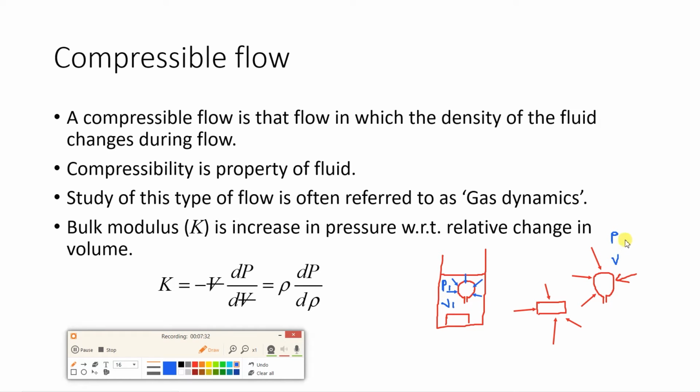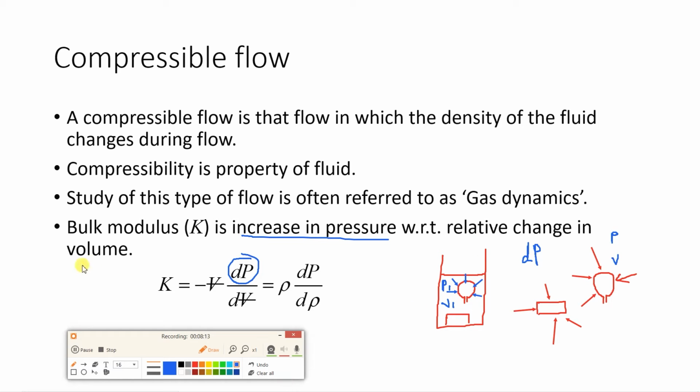So here you can see there is a change in pressure from P to P1. Here P is atmospheric pressure, and when the balloon is placed in the liquid, the pressure is increasing, because the balloon is acted upon by the atmospheric pressure on top of the water plus the liquid pressure. So more pressure is acting on the balloon, so there will be a change in pressure dP. Now this change in pressure will be positive. Why? Because final pressure is P1, initial pressure is P, and P1 is greater than P, so dP will be positive. That is why in the definition I have written increase in pressure.